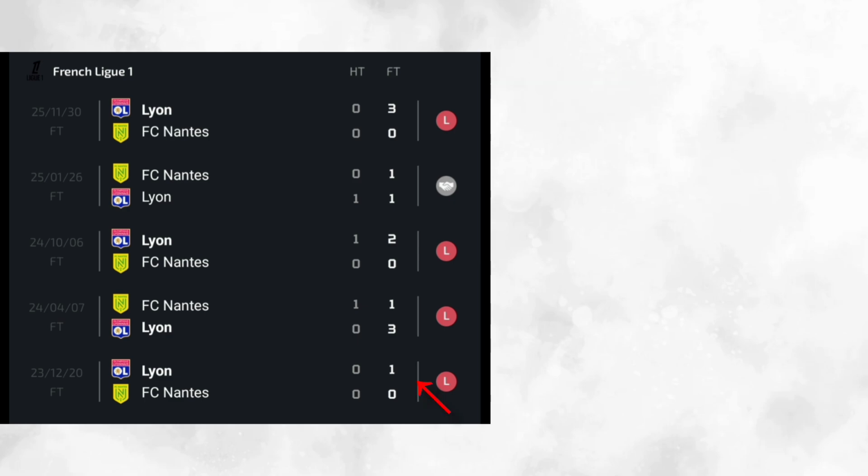Our market worked. Jumping on to the next match, on 24, 04, 07, we can all see that our market worked again, guys. This is good. It really worked.